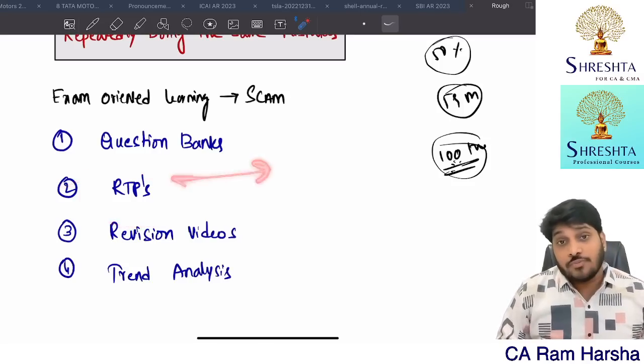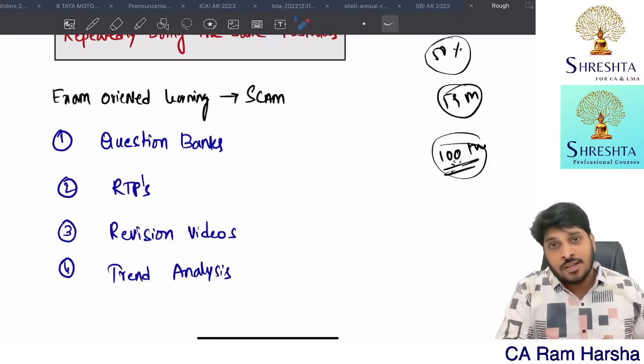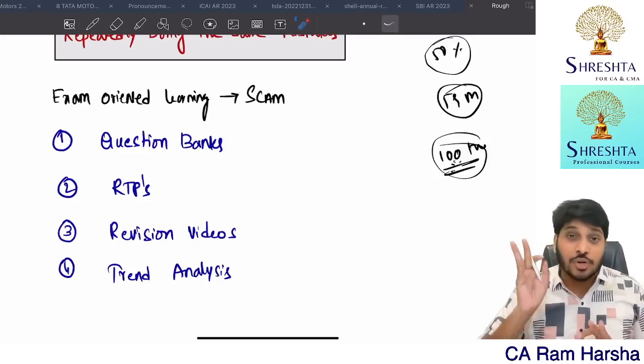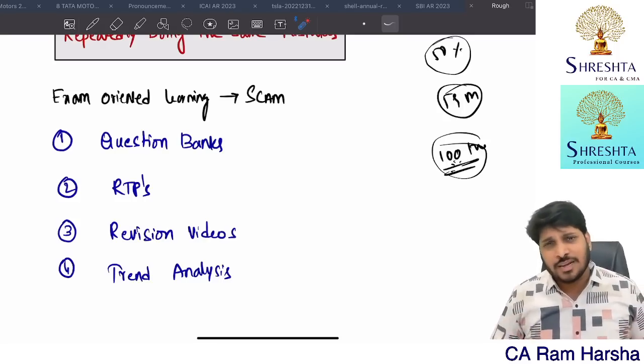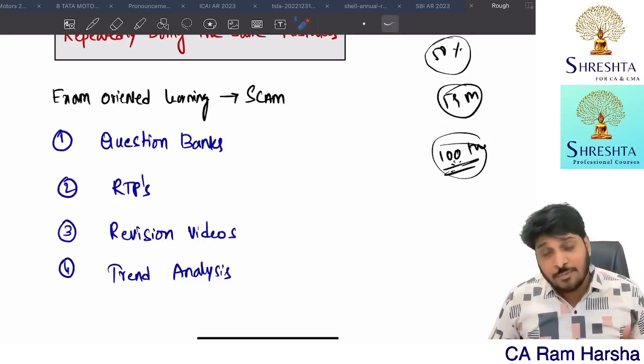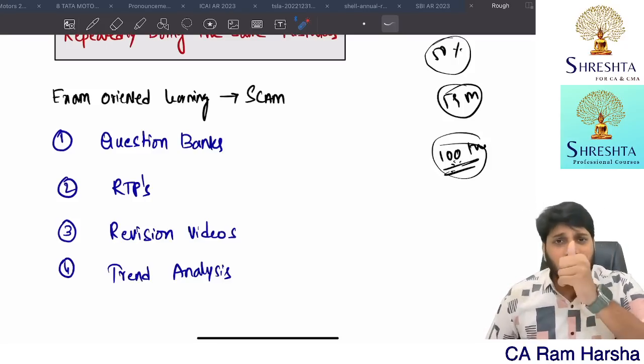I know some YouTube videos were there on the RTP. The moment the RTP is released, the next day YouTube videos will pop up. Don't divert. Don't deviate from your strategies. Don't deviate from your schedules. Why are you being tempted? You are in 10-15 Telegram groups. In each Telegram group, every day on every subject, one question bank will be released. Why are you downloading each and everything?